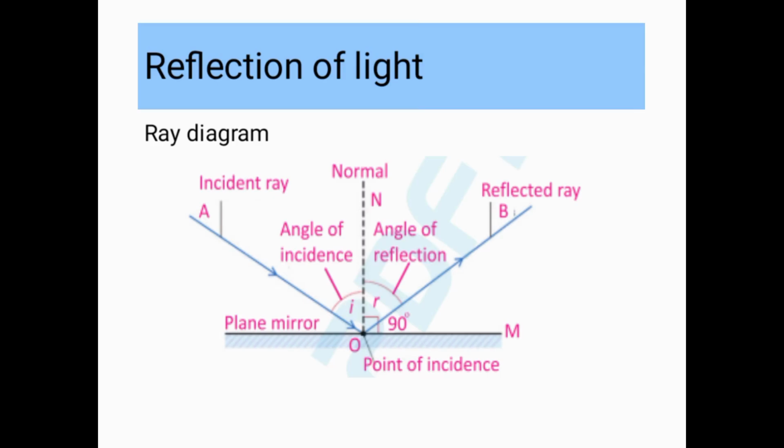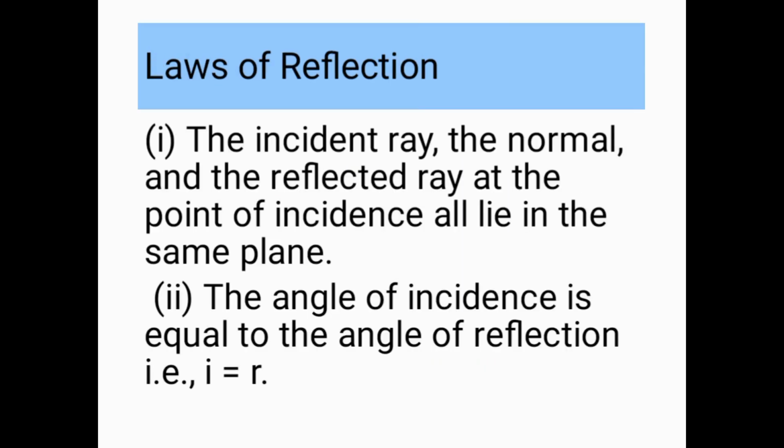Two laws of reflection. I. The incident ray, the normal, and the reflected ray at the point of incidence all lie in the same plane. II. The angle of incidence is equal to the angle of reflection, i.e., i equals r.